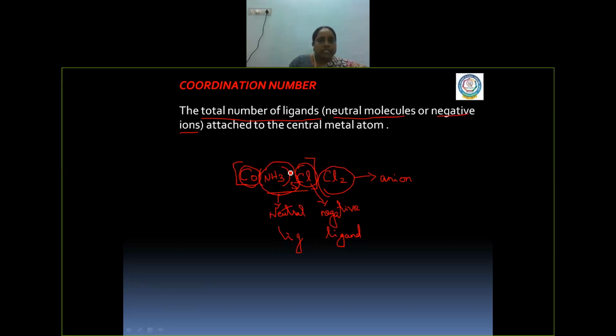If the ligands are present inside the sphere, then they are called as what? Coordinating groups, because they are directly bonded with the central metal atom. So the actual coordination number of this cobalt: 5 and 1, 6 ligands are bonded directly. That is the actual coordination number.